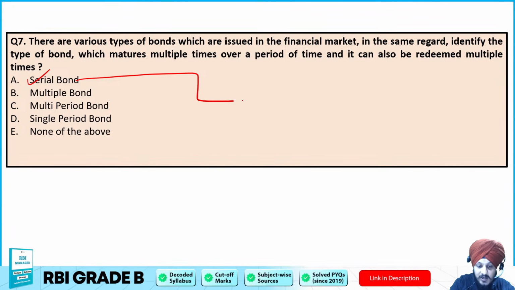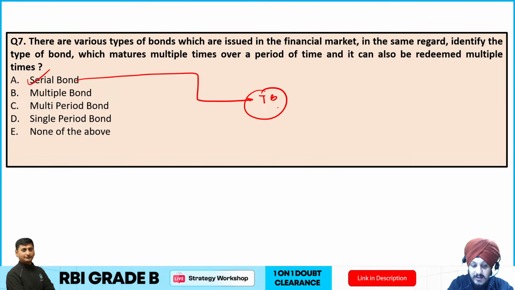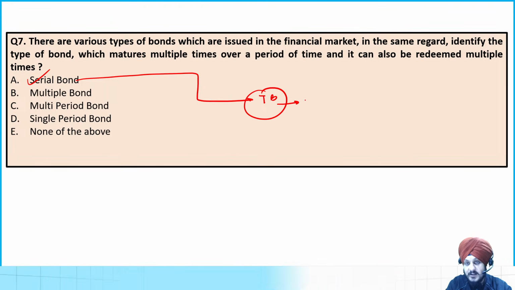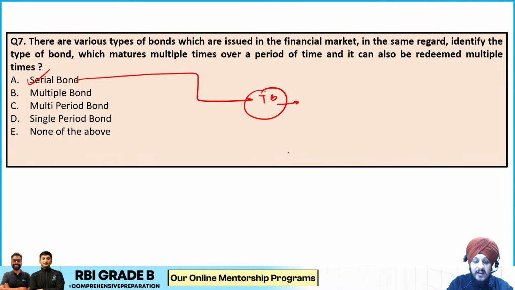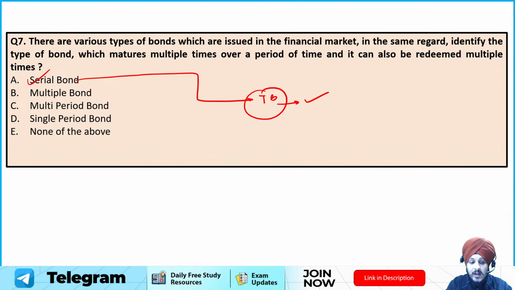Because a serial bond is a type of bond in which the total bond issue is repaid in parts at different dates, instead of being repaid fully on a single maturity date. So that is the main characteristic of the serial bond.